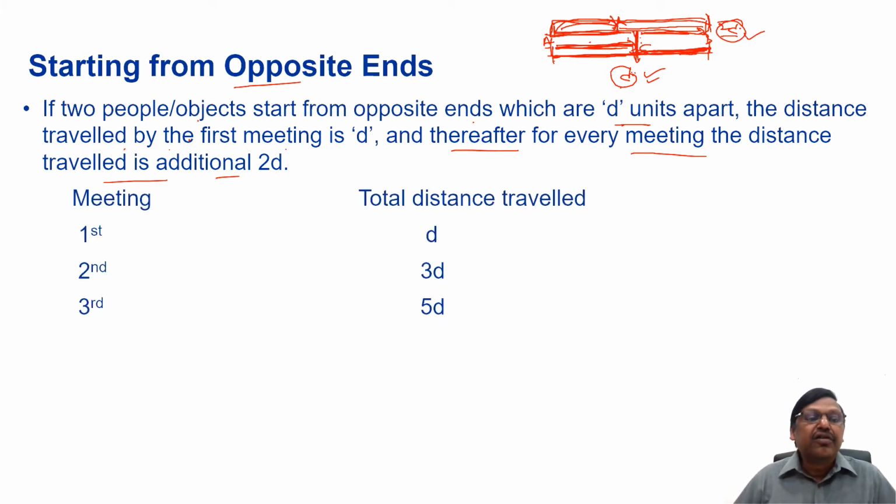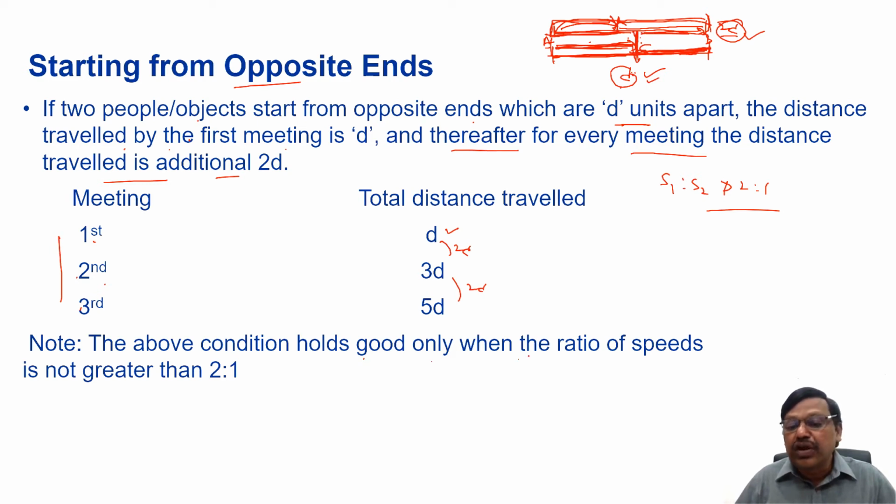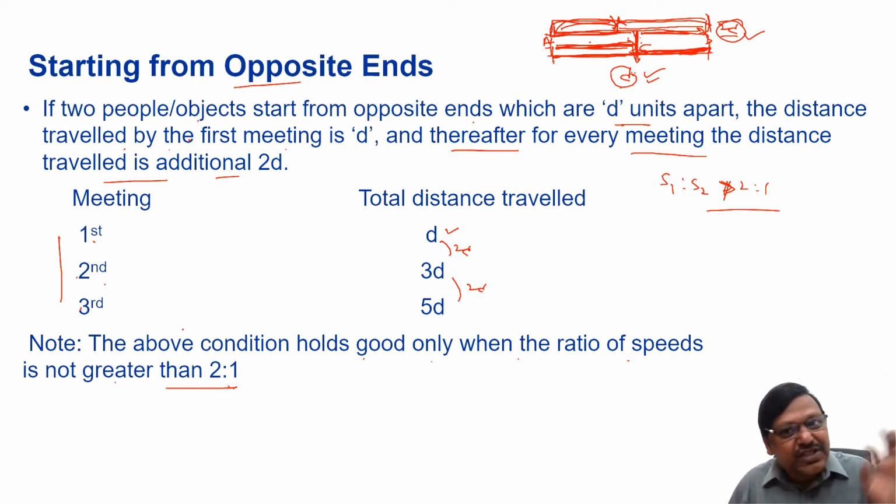In other words, for the first meeting the distance traveled is D. For the second meeting, an additional 2D means it will be 3D. For the third meeting, an additional 2D means it is 5D, and so on. Right? But one caution here: this shortcut can apply only if the ratio of the speeds of the two is not greater than 2:1. Up to 2:1 it is okay. The above condition holds good only when the ratio of the speeds is not greater than 2:1. If it is greater than 2:1, you have to consider case by case, applying the basic concepts.